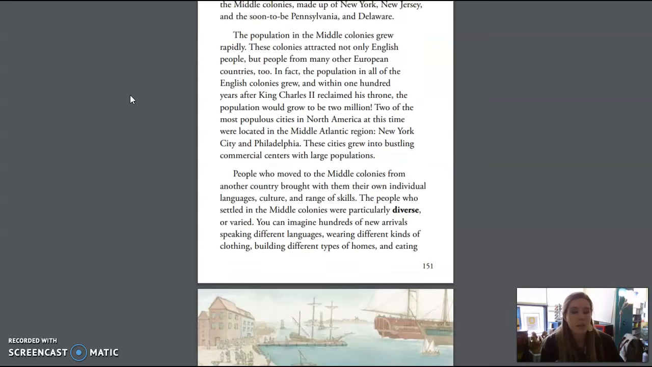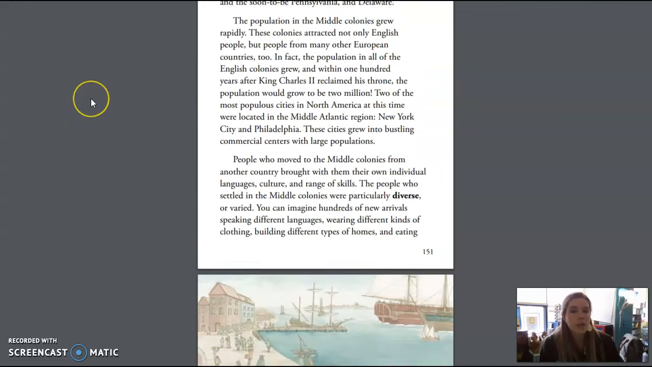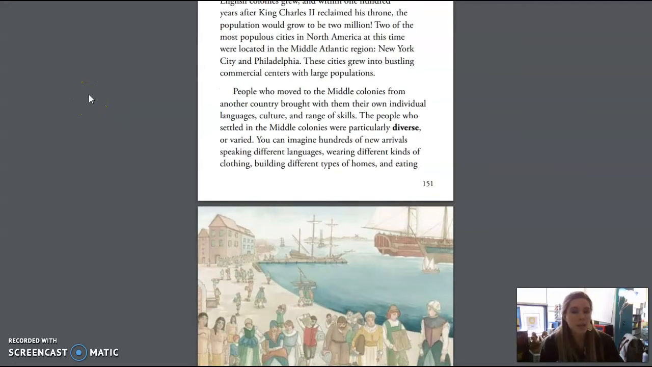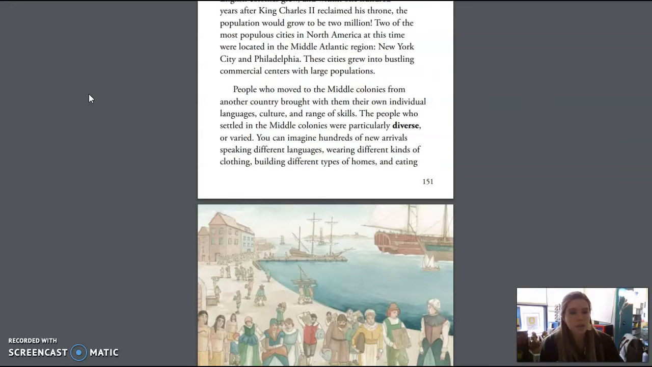The population in the middle colonies grew rapidly. These colonies attracted not only English people, but people from many other European countries too. In fact, the population in all of the English colonies grew, and within 100 years after King Charles II reclaimed his throne, the population would grow to be 2 million. Two of the most populous cities in North America at this time were located in the Middle Atlantic region: New York City and Philadelphia. These cities grew into bustling commercial centers with large populations.